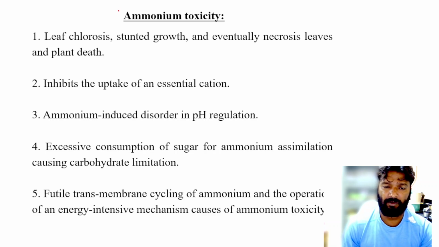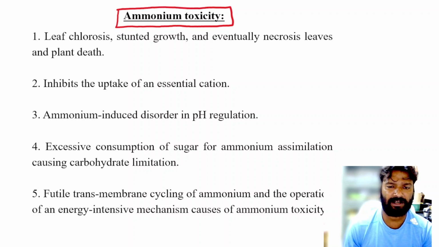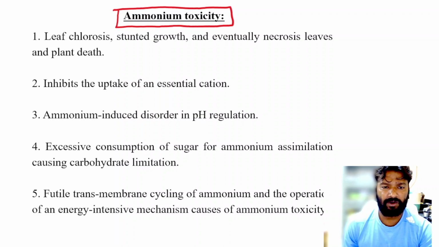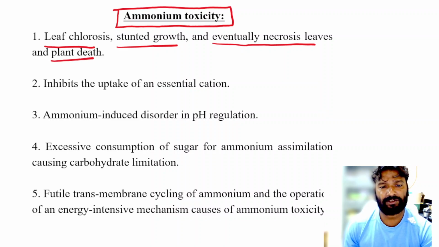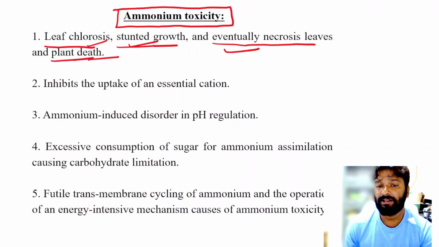Next, what happens if there is ammonium toxicity? What are the symptoms of the ammonium toxicity? So leaf chlorosis, stunted growth, and eventually necrosis of leaves and the plant death. Okay, so first of all you will have chlorosis, stunted growth, and finally necrosis, and in the severe condition there could be plant death.